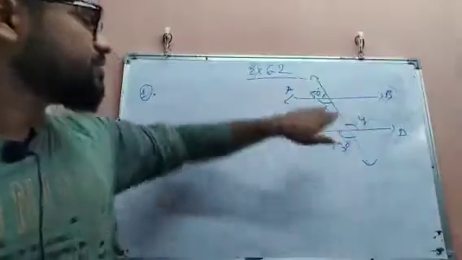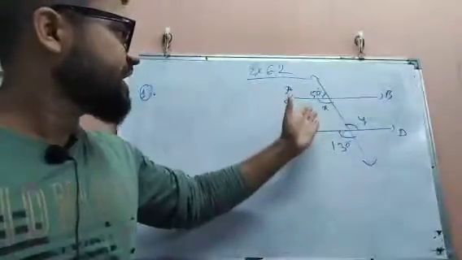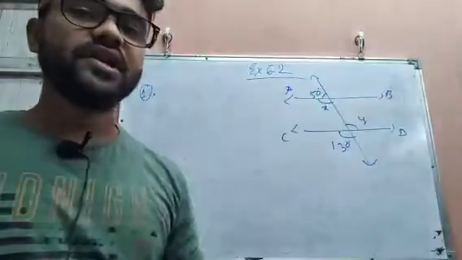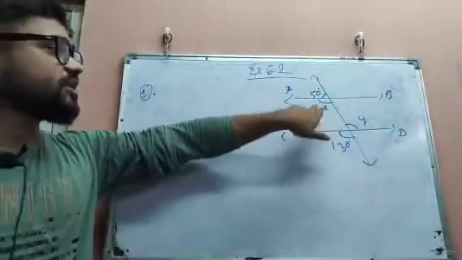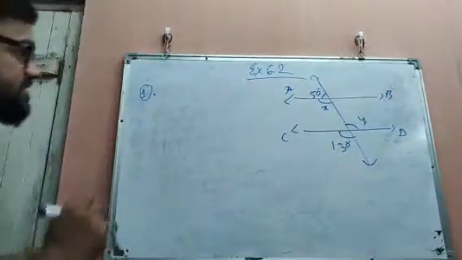That means if we find the values of X and Y, and if the X and Y values become equal, that means these two are alternate interior angles. So we can say that when the alternate interior angles are equal, therefore the lines are parallel. So see how to do it.